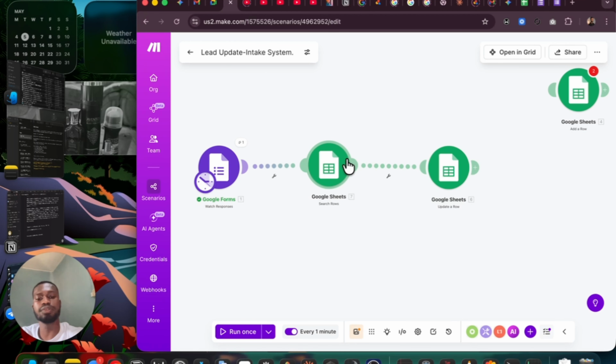So we want to give this automation the ability to search for these rows and see if it exists. If it exists, then we are going to update it. If the person has input their details before, we're going to update the person's details. And if it doesn't exist, we want to leave a scenario where we can add. That means the person is coming for the first time, so we should be able to add the person's details to the CRM.